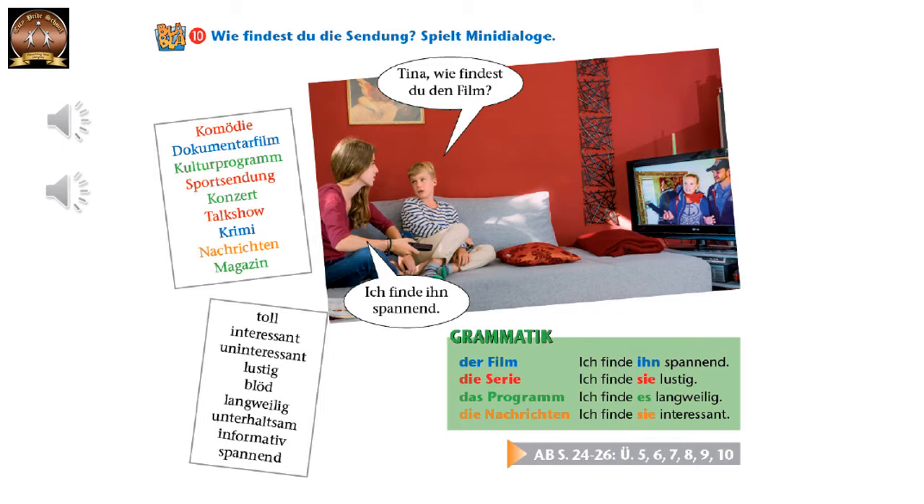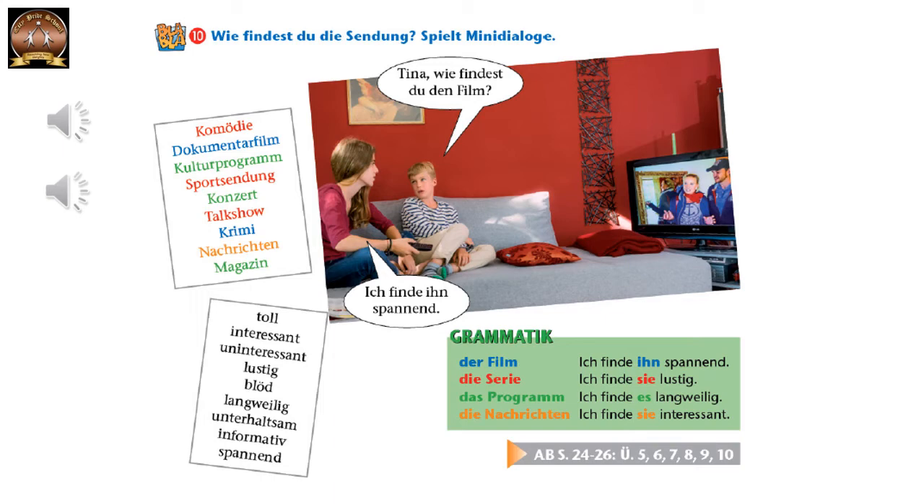Übung 10. Wie findest du die Sendung? Spielt Mini-Dialoge. How do you find the show? Now we have to play small dialogues like in the example. Wie findest du den Film? Ich finde ihn spannend. Now we have to use accusative here. In the question also and in the answer also. In the question we are going to use the accusative article, like he has used den Film. And in the answer we have to use the accusative pronoun. We have learned the accusative pronoun already.